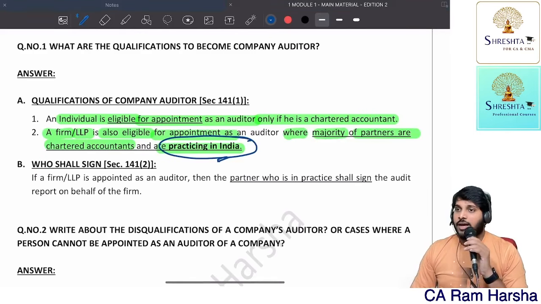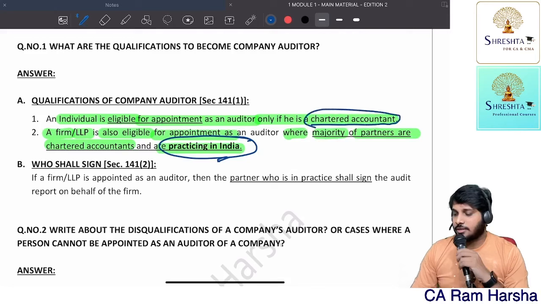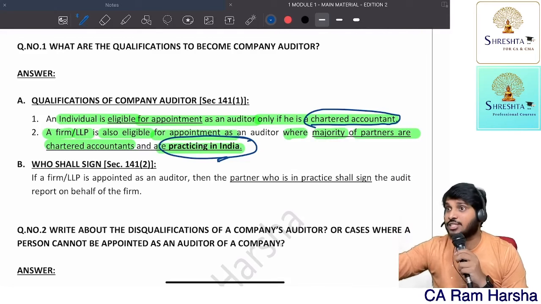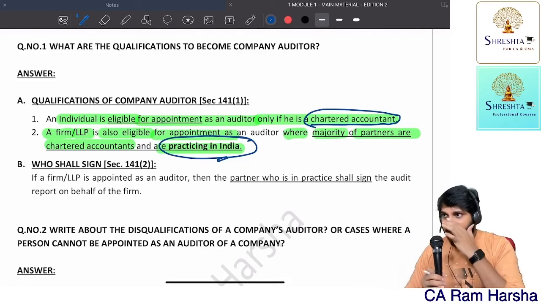So now look at this: an individual is eligible for appointment as an auditor only if he is a chartered accountant. Now, if you look at the definition, chartered accountant means a person who is defined as a chartered accountant as per section 2 of the CA Act 1949. That is what is given in the explanation in section 141.